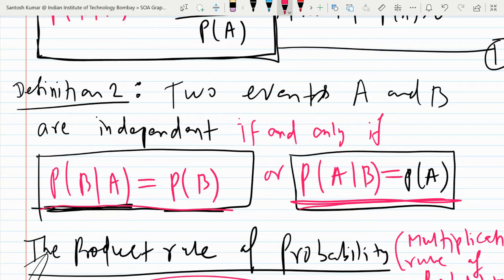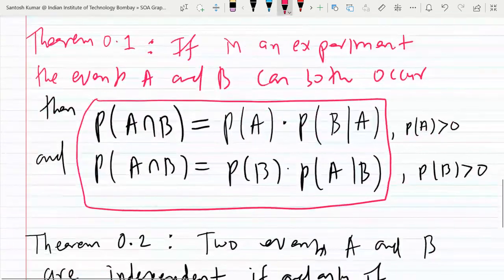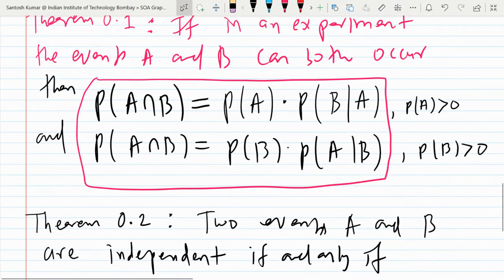So this thing I will use in the multiplication rule to get better results. Now use that definition of independence here. So this will produce a result: A and B are independent, then I will use this result further.